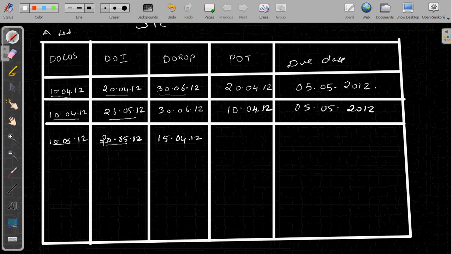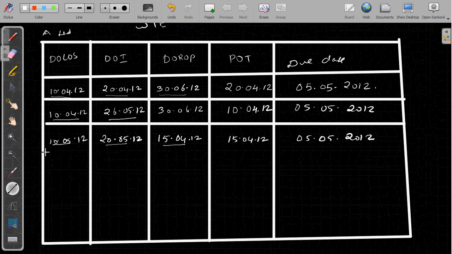Then in that case, date of invoice or date of receipt of payment, that is either 20th May or 15th April, whichever is earlier. In this case, payment has been received in advance. So 15th April will be the point of taxation, and due date for payment will be 5th of subsequent month, that is 5th May 2012.